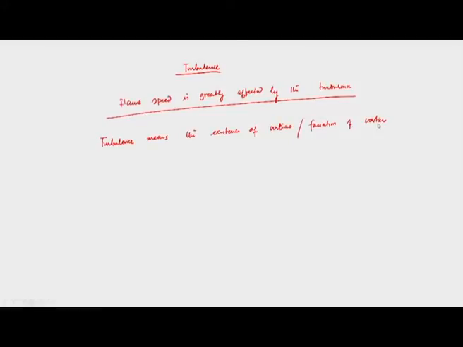Now if I draw, suppose this is the main flame, and if we have vortices on the top surface, then what will happen to the flame which comes there? There will be a change in momentum, and instead of uniform movement of the flame, we will have a movement like this.